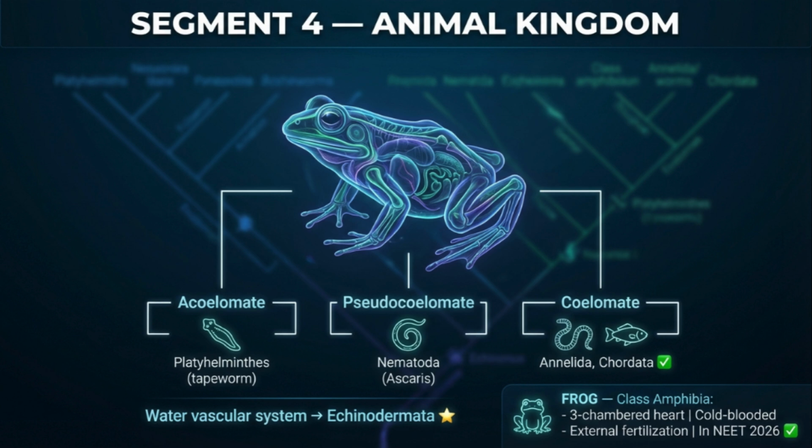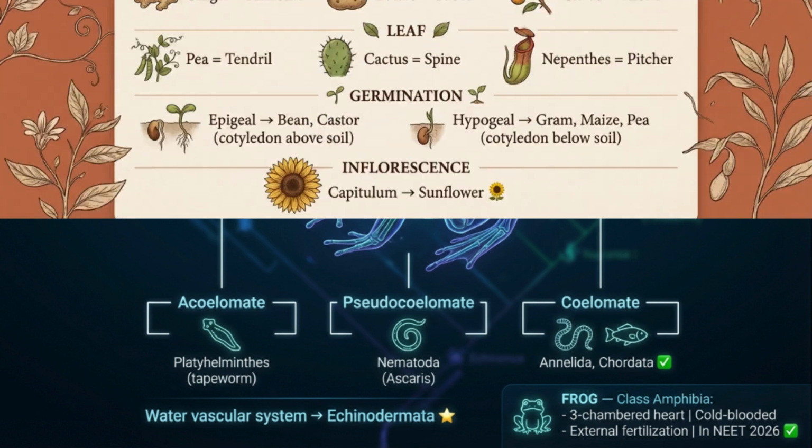Now, the frog. This is critical. The frog is officially back in the NEET 2026 rationalized syllabus. Class Amphibia. 3-chambered heart, 2 atria, 1 ventricle. Cold-blooded, body temperature changes with environment. External fertilization. Breathes through skin, lungs, and buccal cavity. If you have been skipping frog anatomy because you thought it was deleted, please go back tonight.